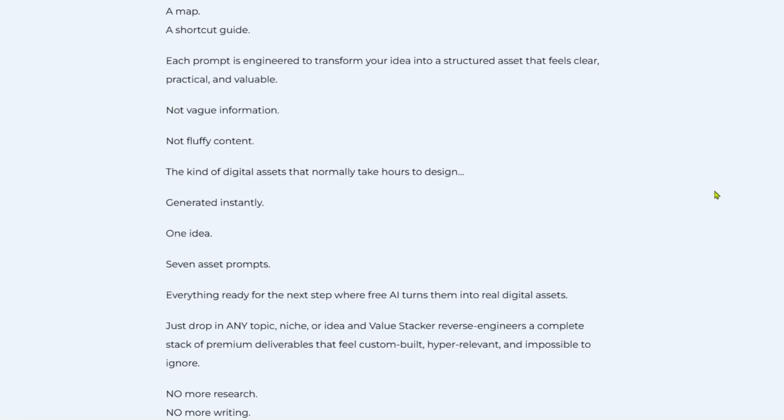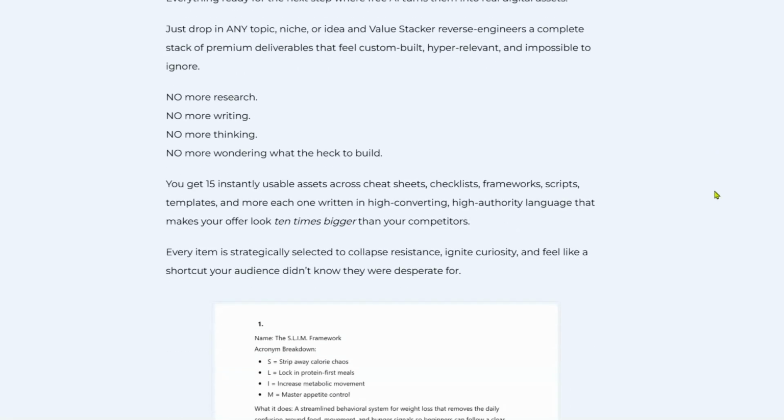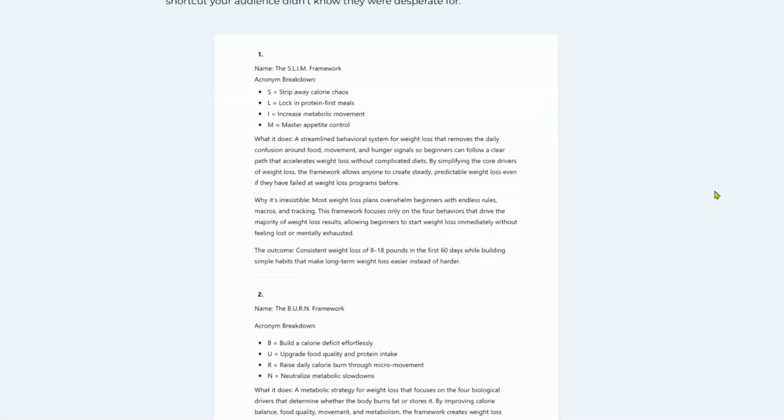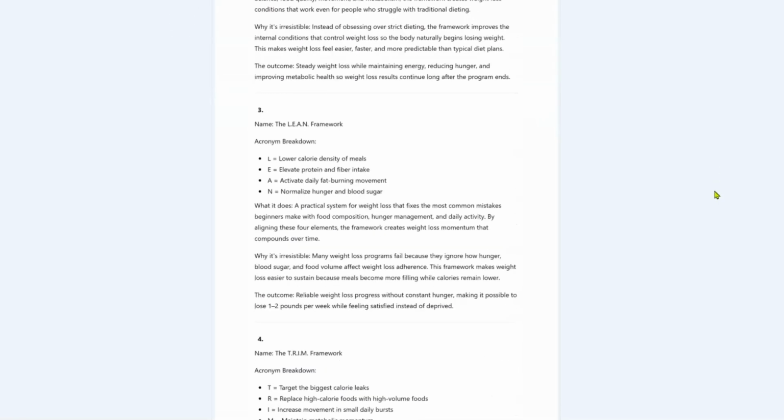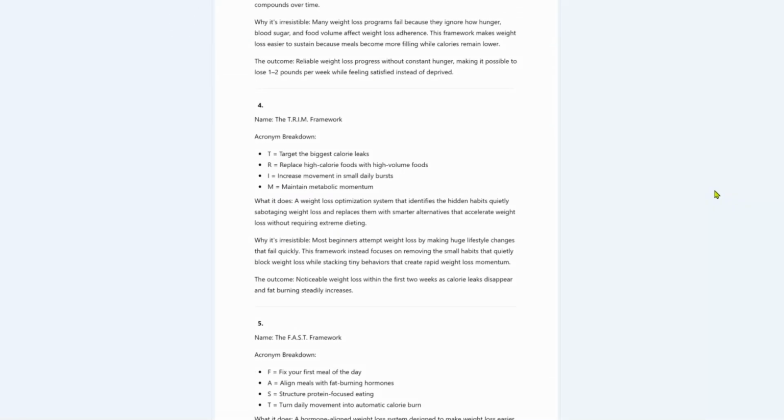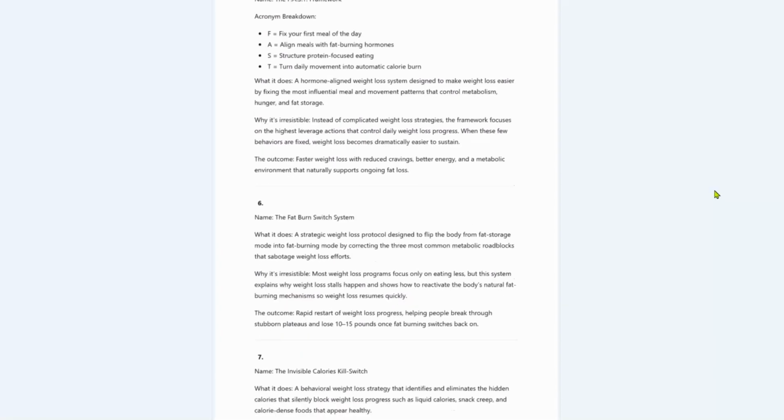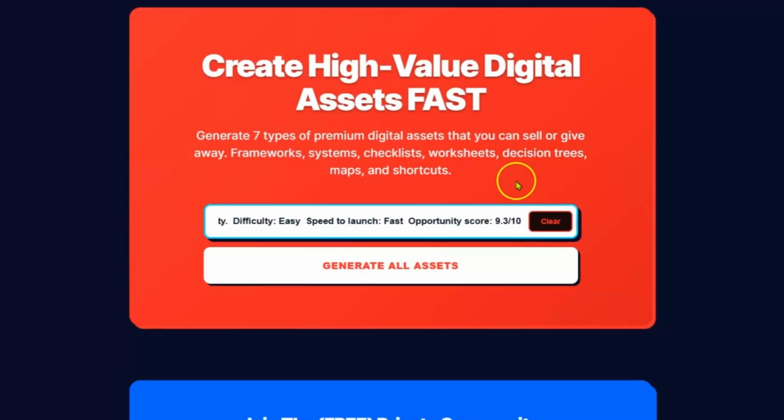So now we're going to go into the actual demo of the creation tool. And we're going to choose a product, and we're going to actually create the assets. Now you can get this tool by going down there in the description and clicking on the link.